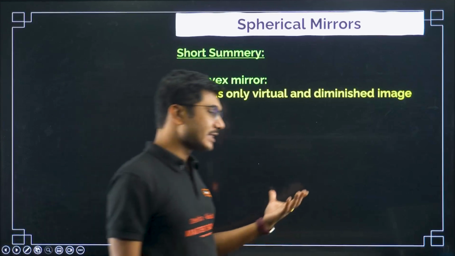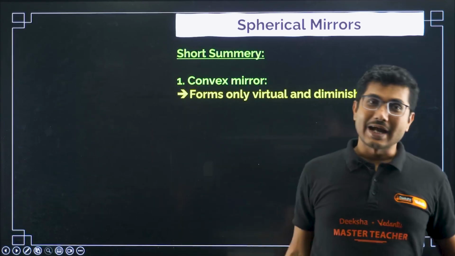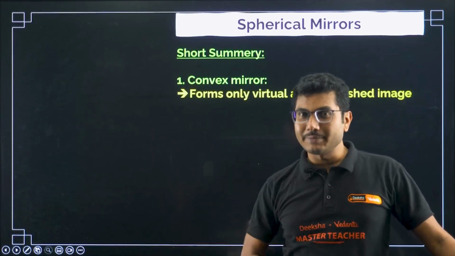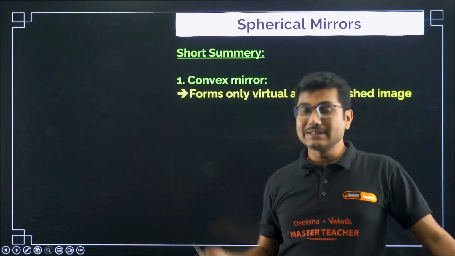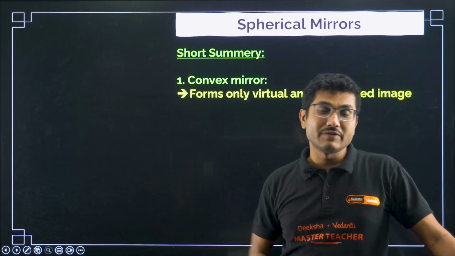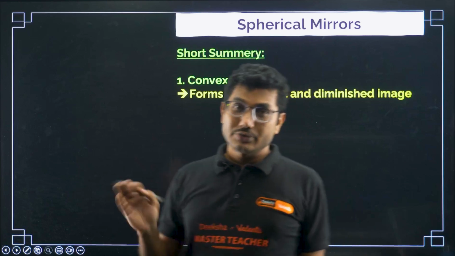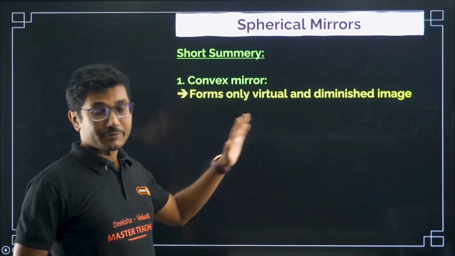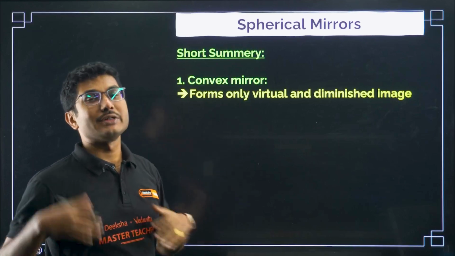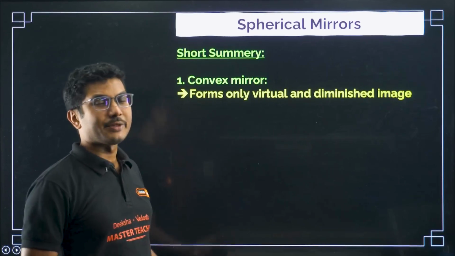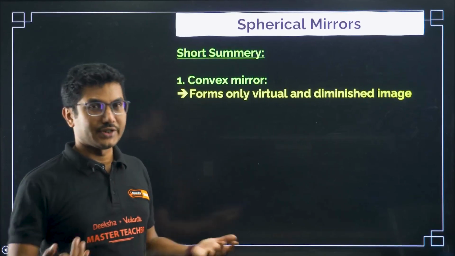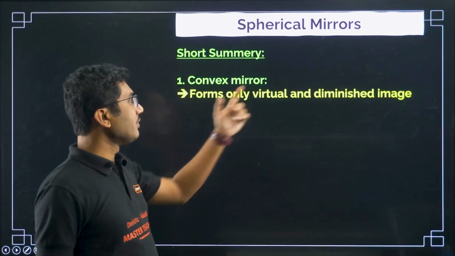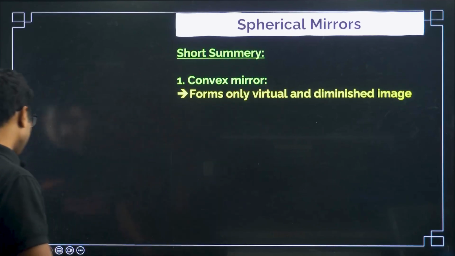There are some very special cases where you might see a convex mirror forming a real image, but that is where the object itself is virtual, not real. So that's why it might happen. But for a real object, if nothing is mentioned, then the object is always real.